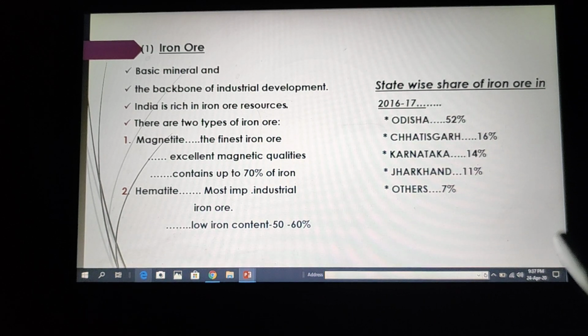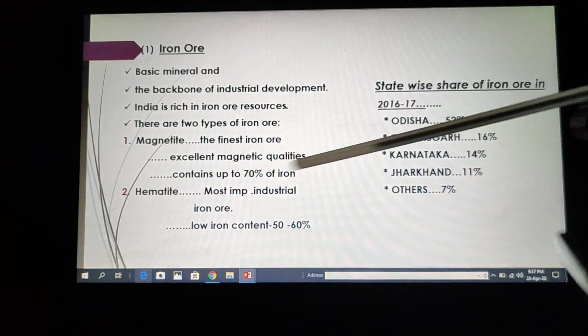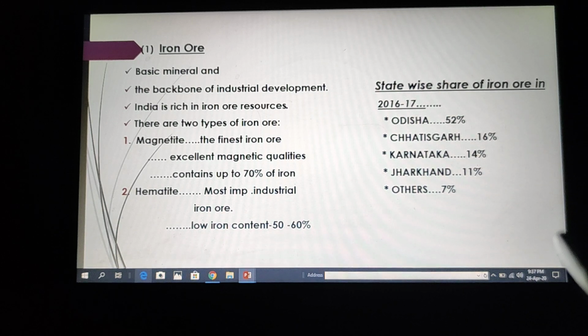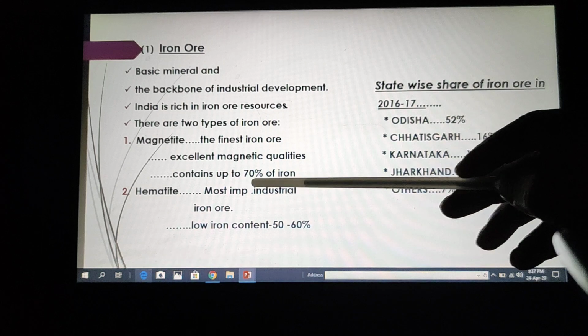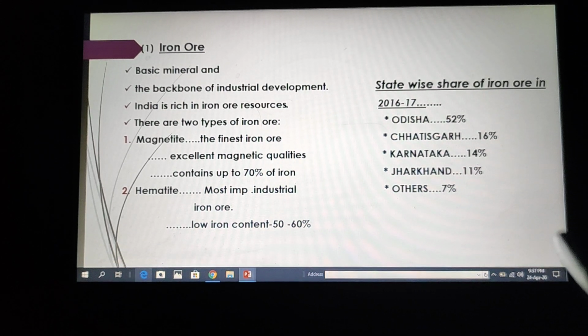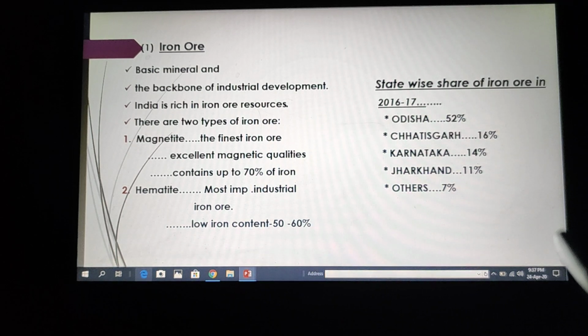There are basically two types of iron ore found in India. One is magnetite and the second is hematite. Magnetite is considered to be the finest iron ore because it contains up to 70% iron, and as it has excellent magnetic qualities, it is widely used in electrical industries.